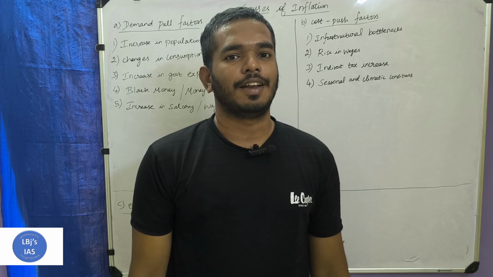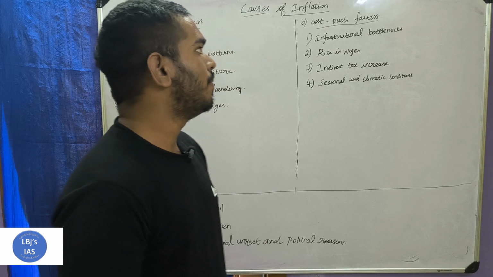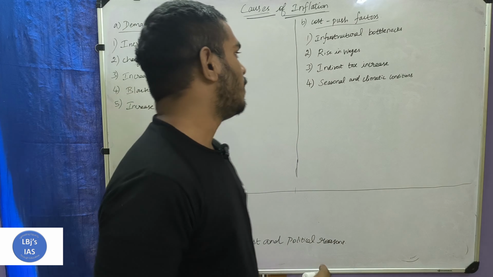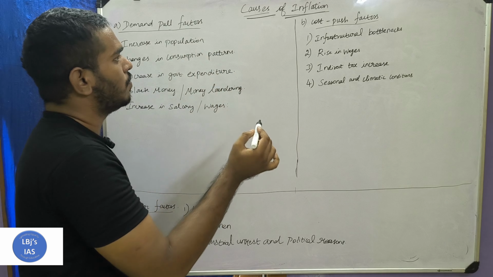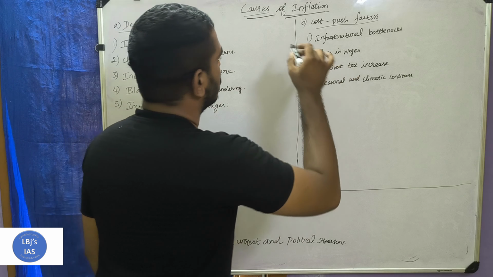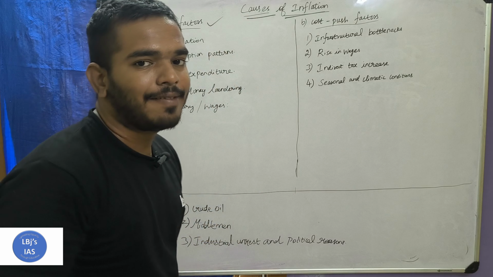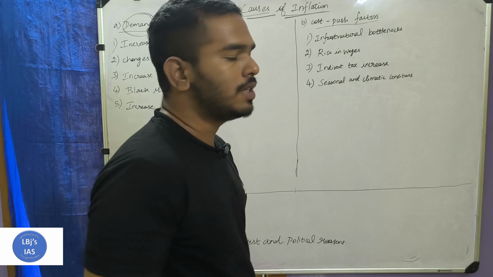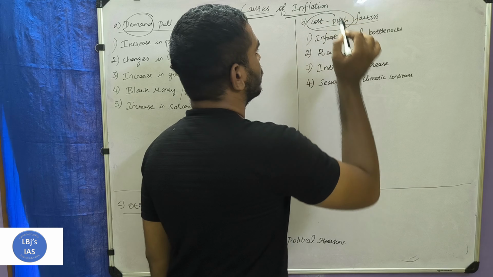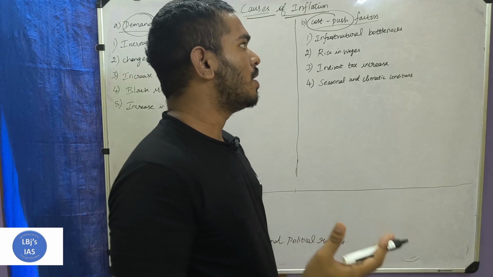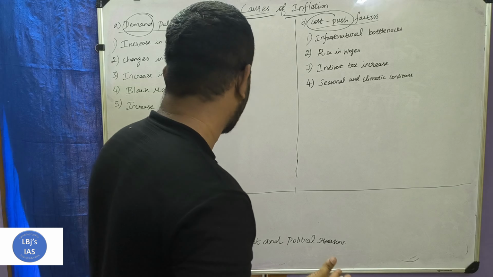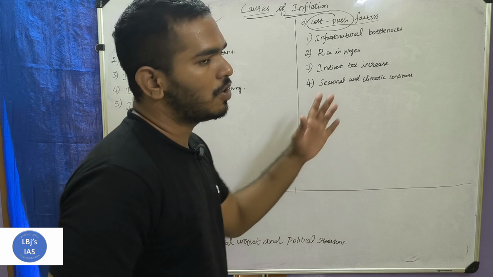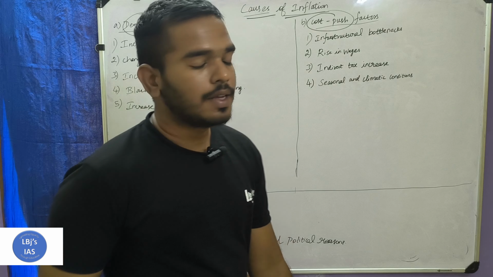Hello ladies and gentlemen, in this video we are going to see about the causes of inflation. What are all the causes of inflation? The causes of inflation are of three types. First one is demand pull inflation, inflation due to demand. Next one is cost push inflation, inflation due to the increase in the cost of production. Third one is other related factors. We are going to see it in a step by step manner.